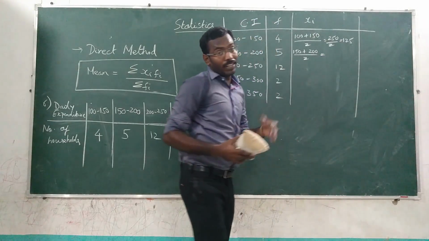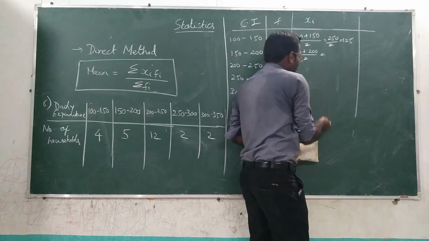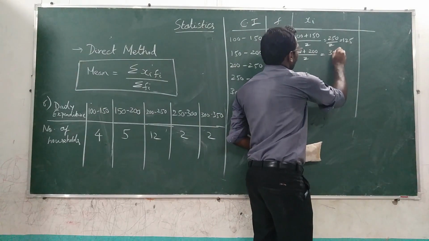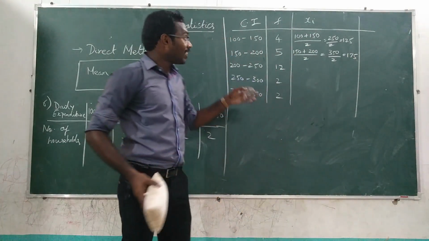I think you can do it on your own. So start doing it. Okay. So (150 + 200) by 2 is 350 divided by 2. That is 175. You can follow the shortcut also.